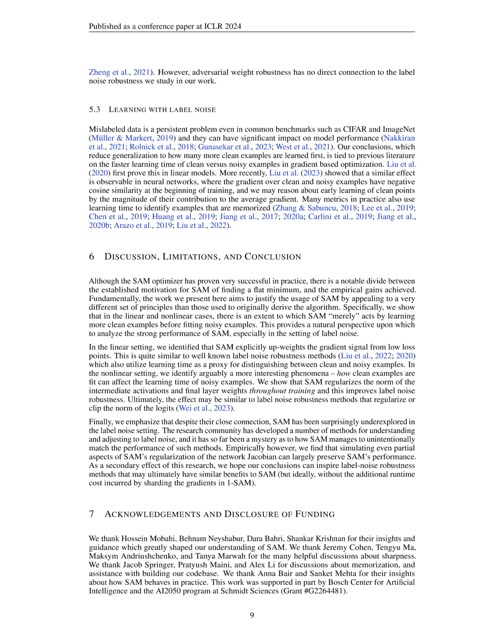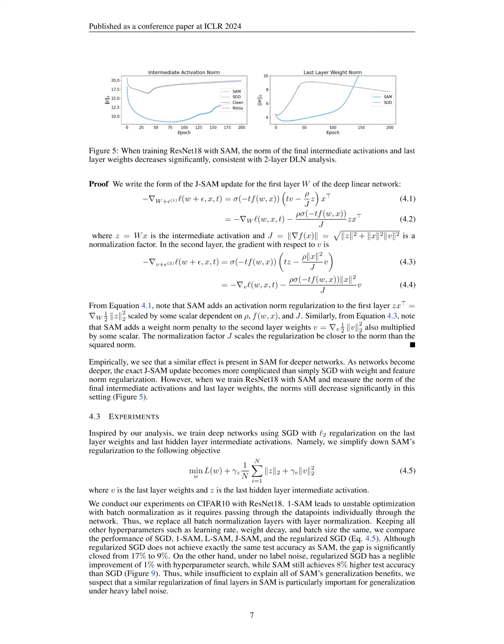5. The regularization effect of SAM on the Jacobian term in deep networks helps in maintaining the norm of the intermediate activations and last layer weights, contributing to improved generalization and robustness under label noise.